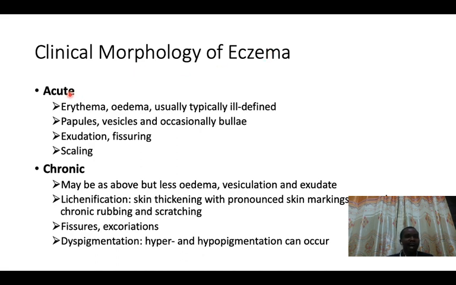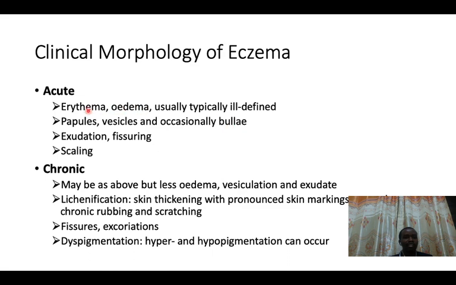It can either be acute or it can be chronic. And the easiest way to differentiate acute from chronic is that normally acute is going to be wet, while chronic is going to be dry. So as the name suggests, chronic is going to have all features of acute, but is going to have less edema, less vesicles, and less exudates. And normally lichenification is going to be present. On the contrary, acute is going to have papules, vesicles, and occasionally bullae. So note the words papule, vesicle, and bulla.